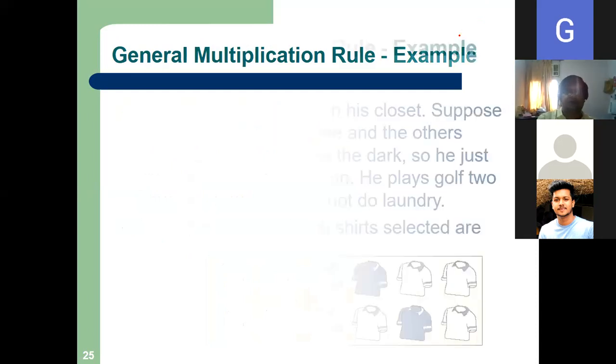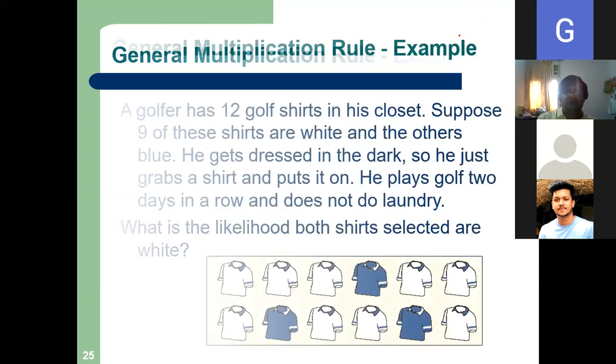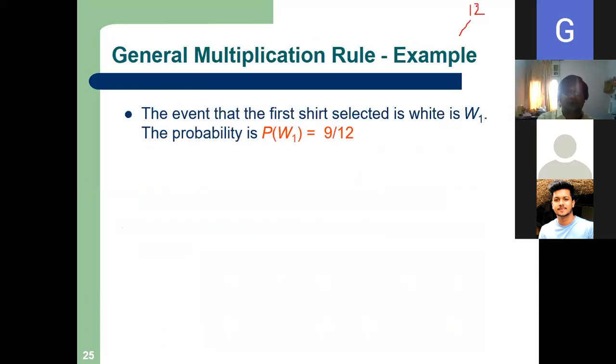Let me see. 9 white, 3 blue. Okay. All of you, please see if you have not done. See the event.